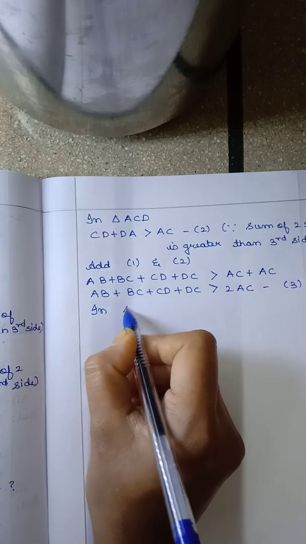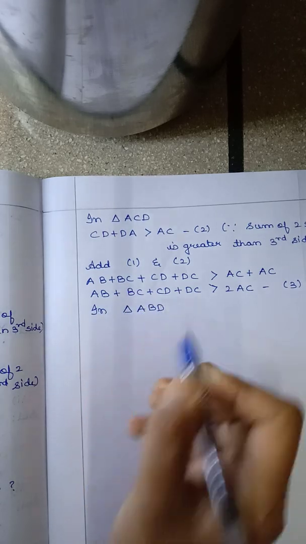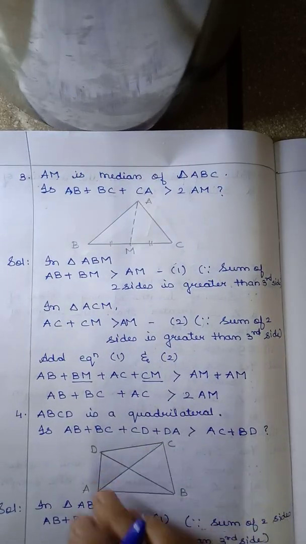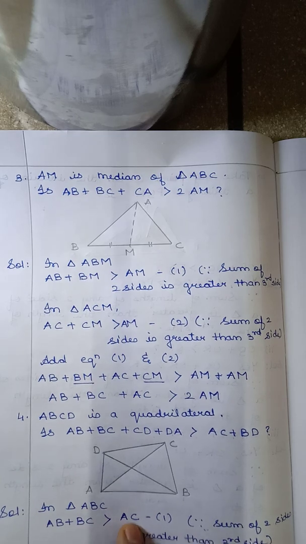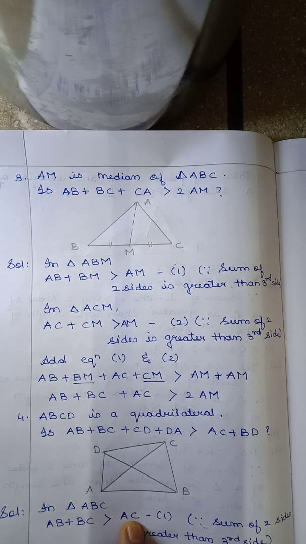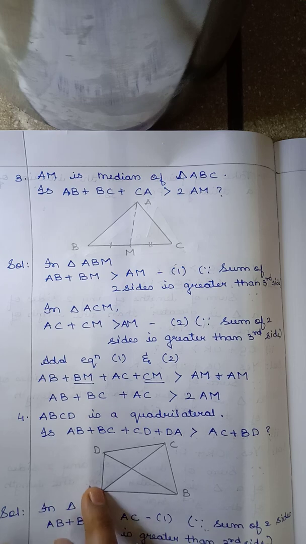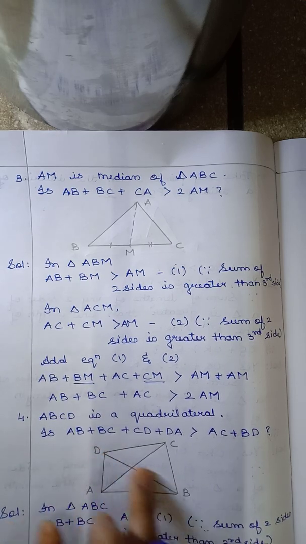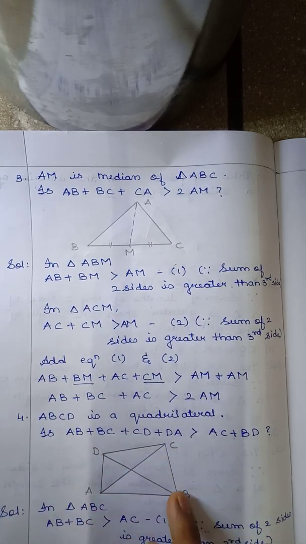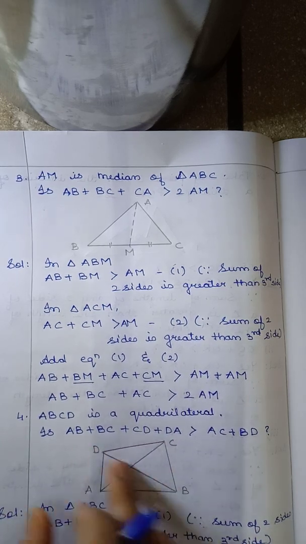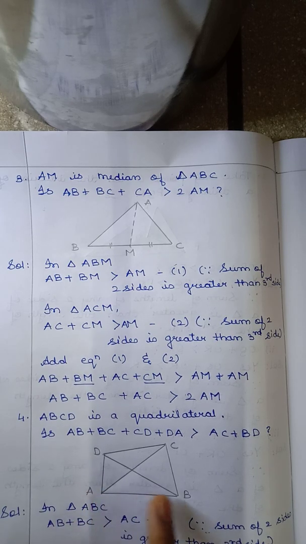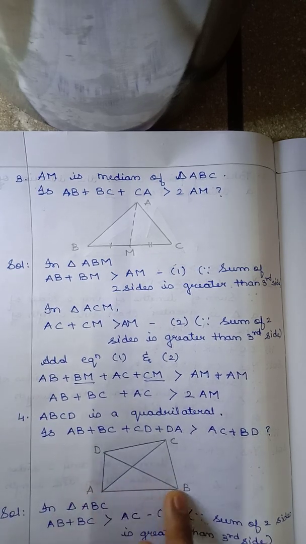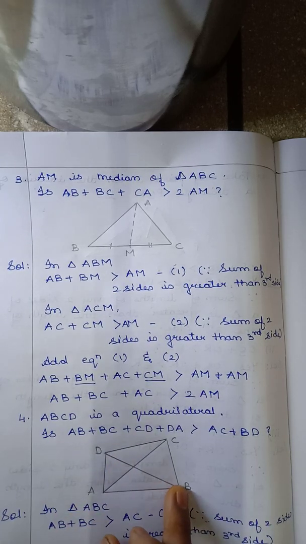In triangle ABD. Okay, consider the triangle, children, now ABD. Now in the first and second equation on the RHS we had got side AC on both the equations. Now we will take triangle ABD so that we can get the diagonal BD, and next take the triangle BCD again so that we can get BD. Okay, in the RHS. So in triangle ABD, the sum of AD plus AB is greater than BD. Okay, that will be the fourth equation.